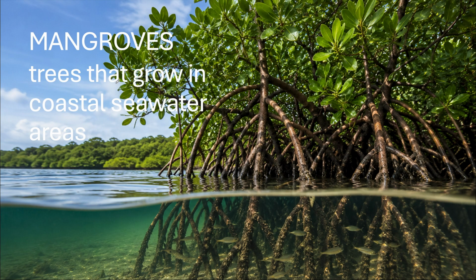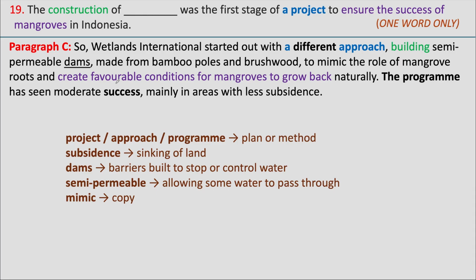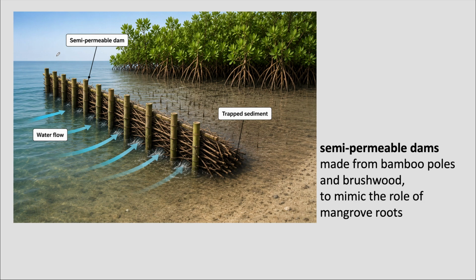Mangroves are trees that grow in coastal areas. When looking for the answer to question 19, we see semi permeable dams being built. Semi permeable means that some water can pass through. Normally, we think of dams as concrete structures that block water completely. But these dams are made from bamboo poles, so they allow some water to pass through while working like mangrove roots.